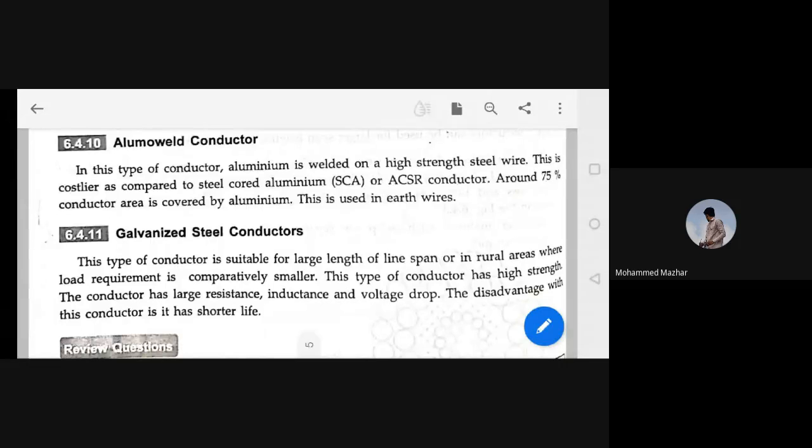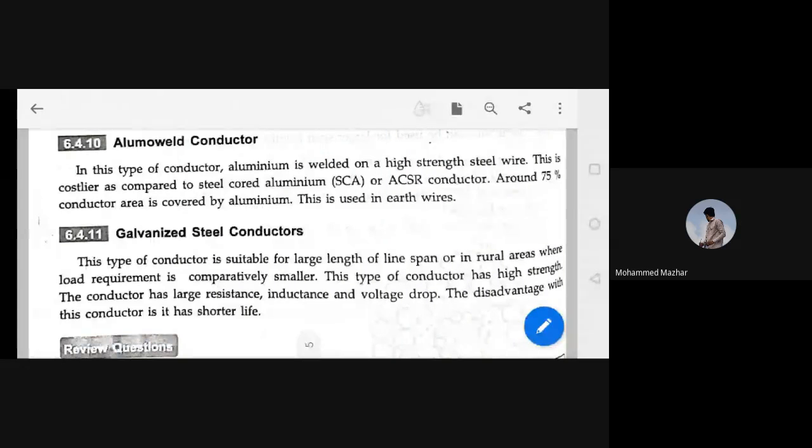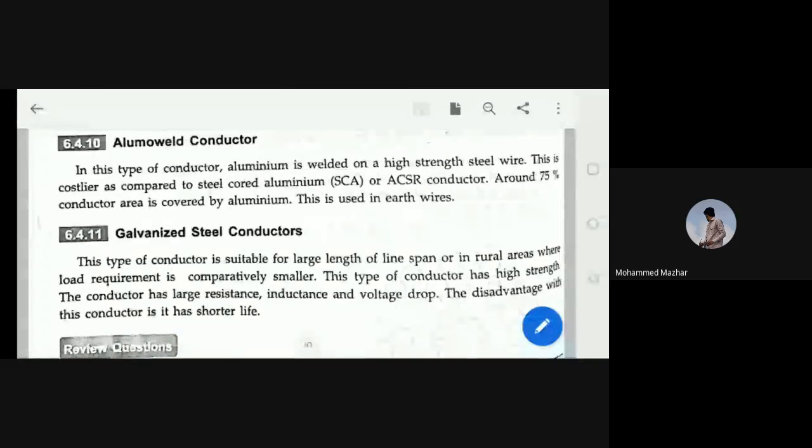Fine. So this is another type where it is steel cored aluminium, meaning ACSR, which is comparatively better than that. Here also aluminium is welded on high strength steel, so that is why Alumoweld welding is done. Around 75% of the conductor area is covered by aluminium after the welding.